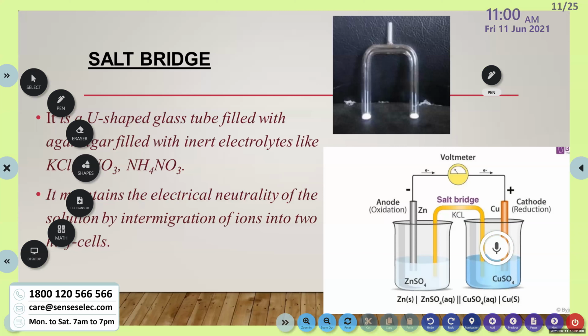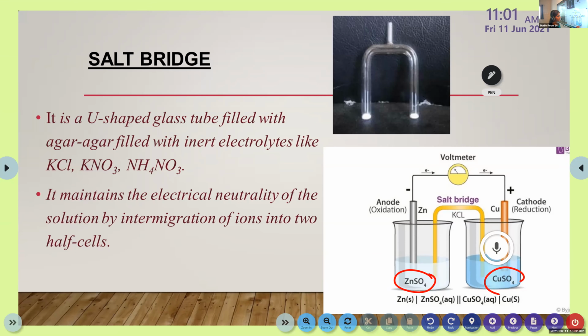So this zinc sulfate and copper sulfate, these are the electrolytes. And these zinc and copper, these are the electrodes. Some of the ions from these electrolytes move from the electrolyte to the electrode and are deposited here. They are positively charged.